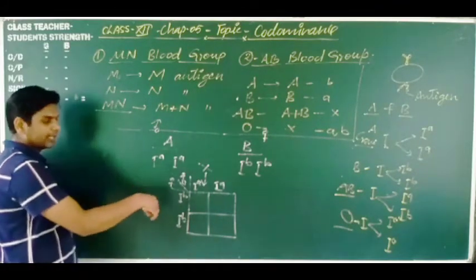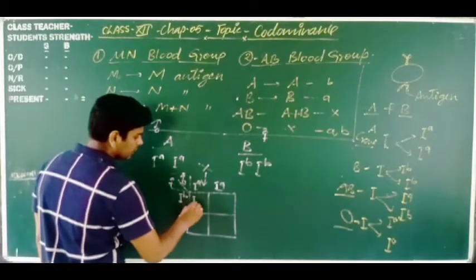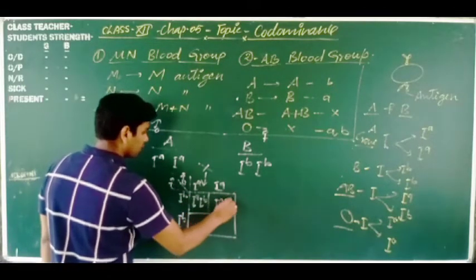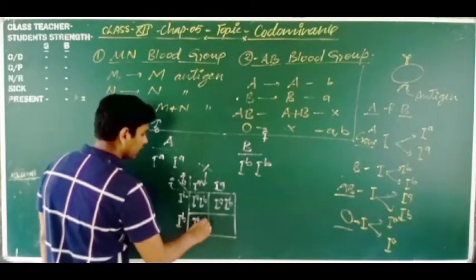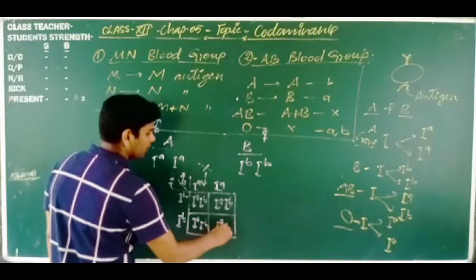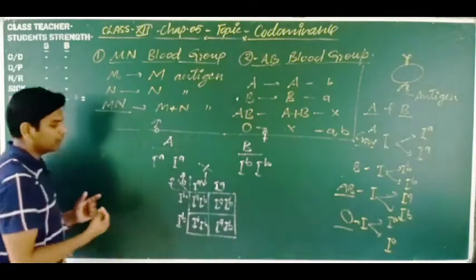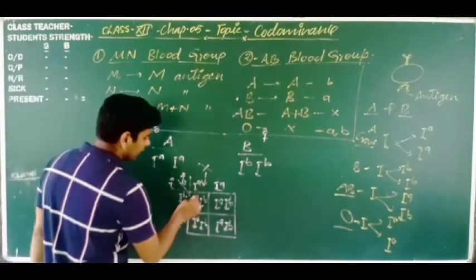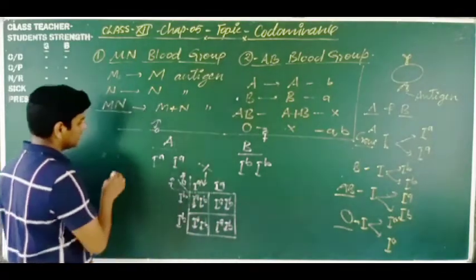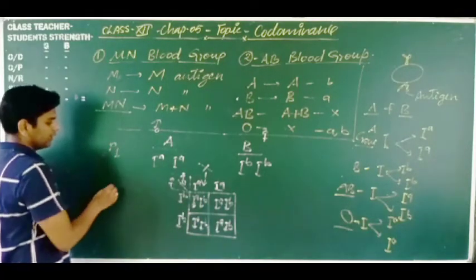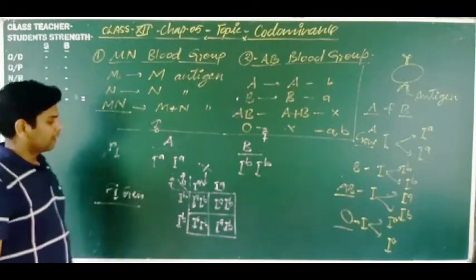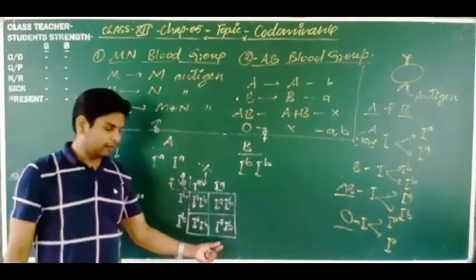The probable combinations are IA, IB, IA, IB. Here also IA, IB, IA, IB. So dear students, we see that all these individuals formed in the F1 generation are similar, because this is the P1 generation and this is the F1 generation. In the F1 generation all the individuals are